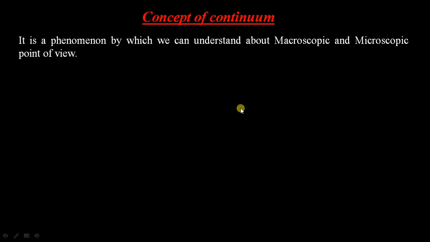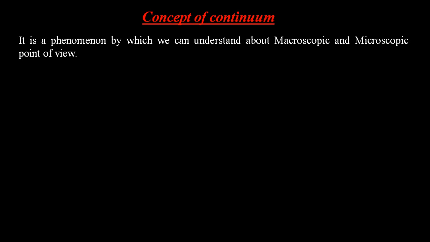So first, the concept of continuum is a phenomenon by which we can understand the macroscopic and microscopic points of view. That means we can differentiate between the macroscopic and microscopic points of view, and at the same time, why we select the macroscopic point of view in thermal engineering to study its behavior when it undergoes a thermodynamic process.